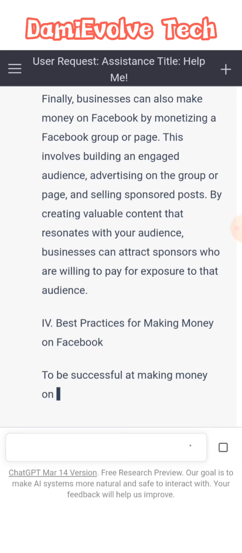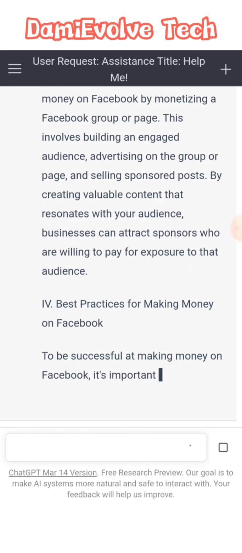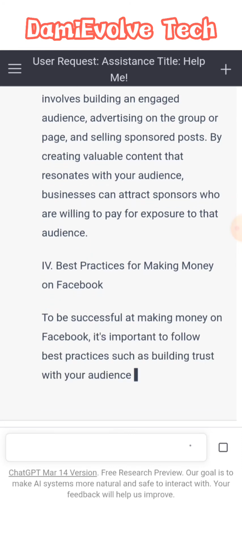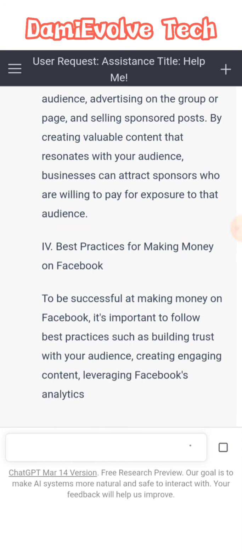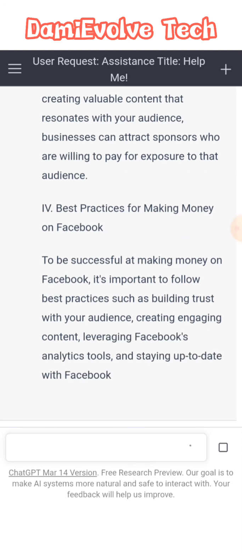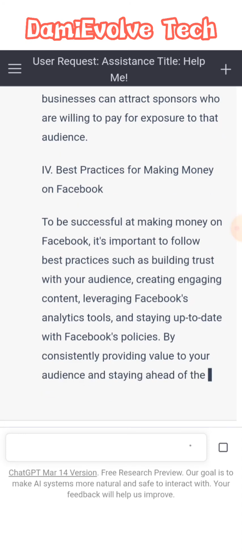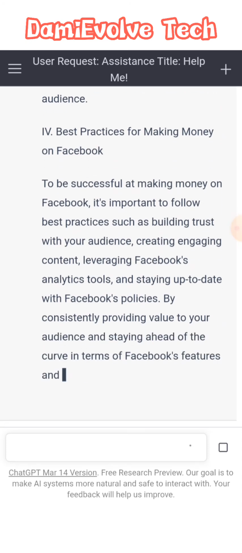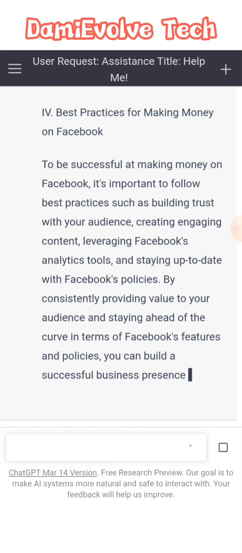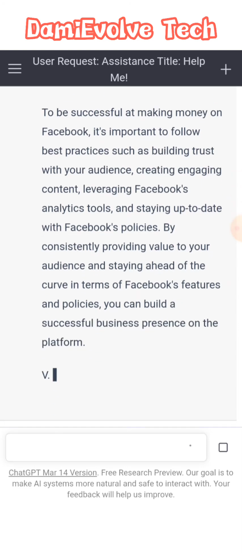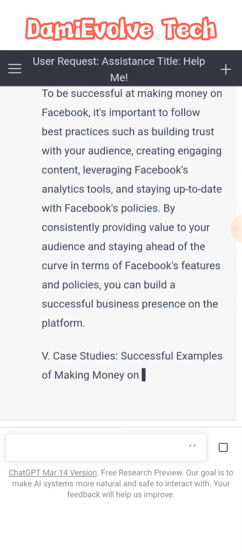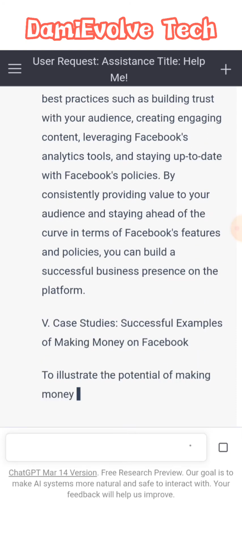As you can see, it's not giving me a short blog post, because I know how to input the prompts. ChatGPT really depends on how you input the prompt. What you give in is what it produces for you. So if you give it an amazing prompt, it will surely deliver. Case studies, successful examples of making money on Facebook.